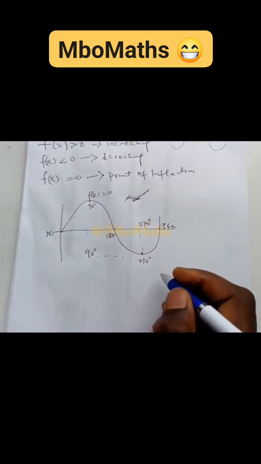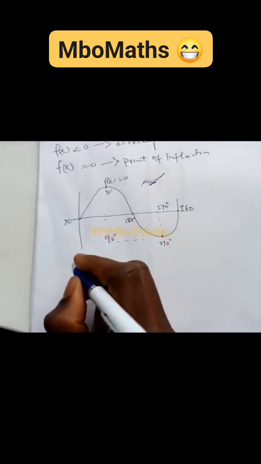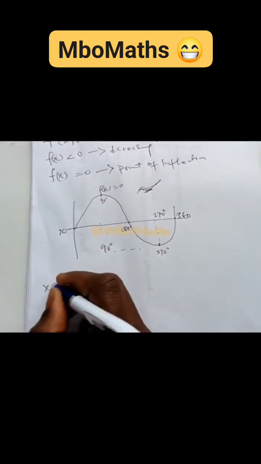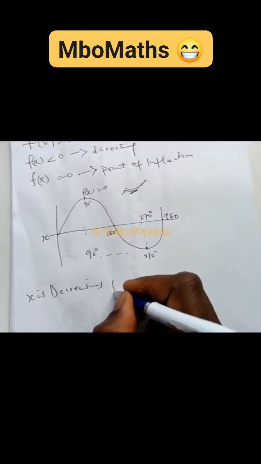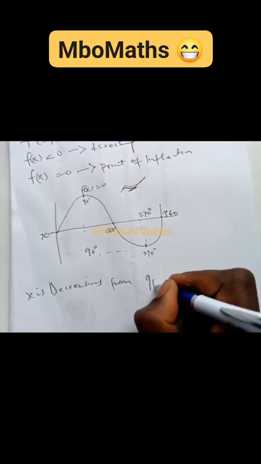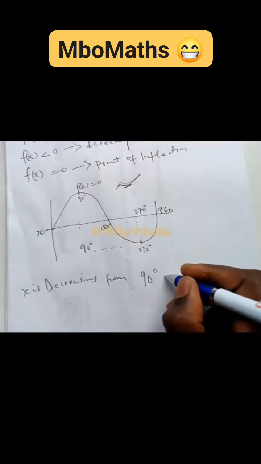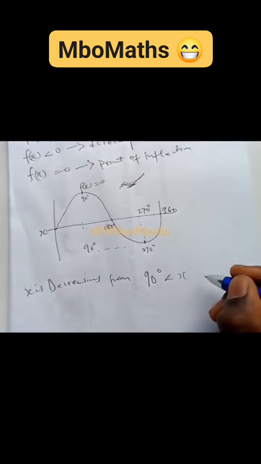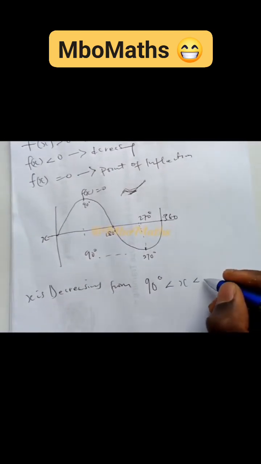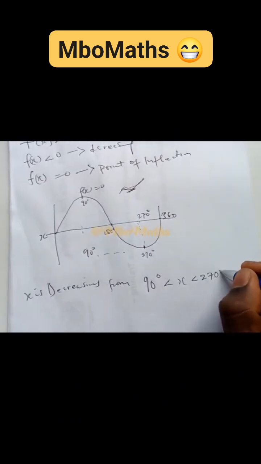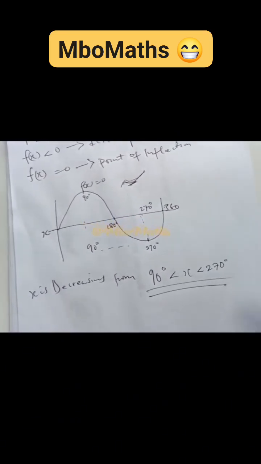So our solution to this is that the s is decreasing from 90 degrees. Well, we have to write it in mathematical form, and the s lies between 90 degrees and 270 degrees. This is the solution to our problem.